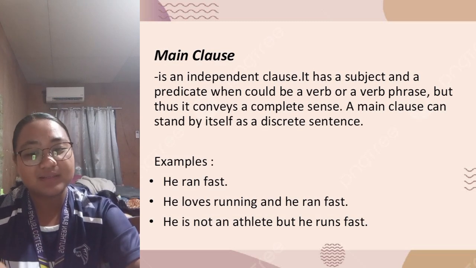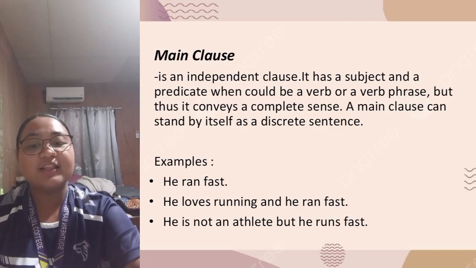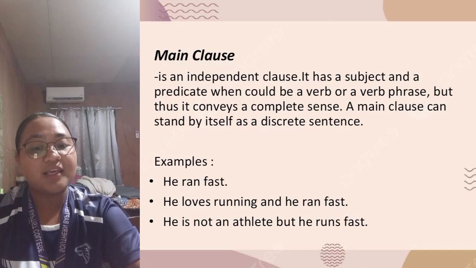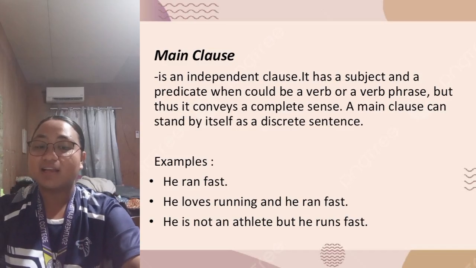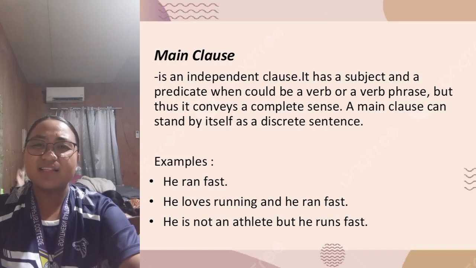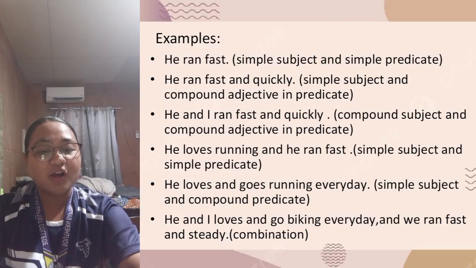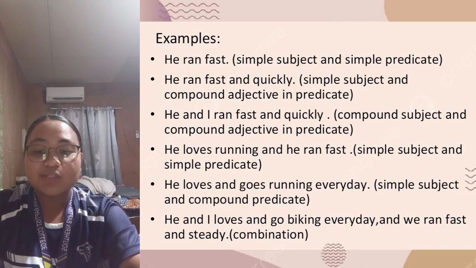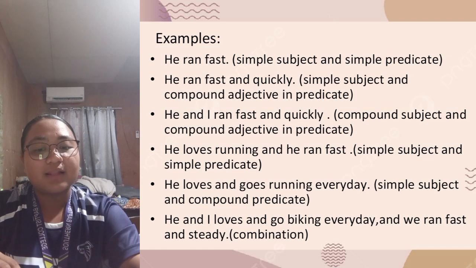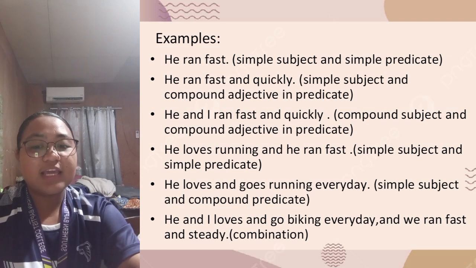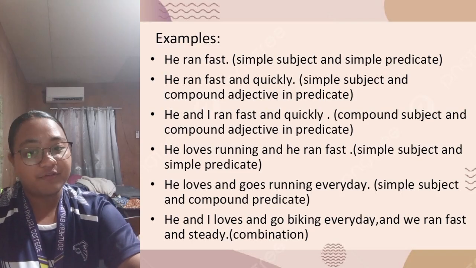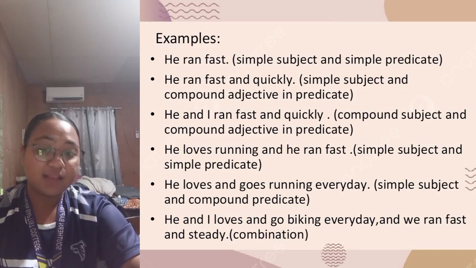So, for examples: "He ran fast." "He loves running and he ran fast." "He is not an athlete but he runs fast." Every sentence must have at least one main clause. In the sentences, each clause expresses a complete thought, so they are considered main clauses. Like, for example, in the first, "He ran fast." Here we have a subject and a verb phrase. That's why we call this a main clause.